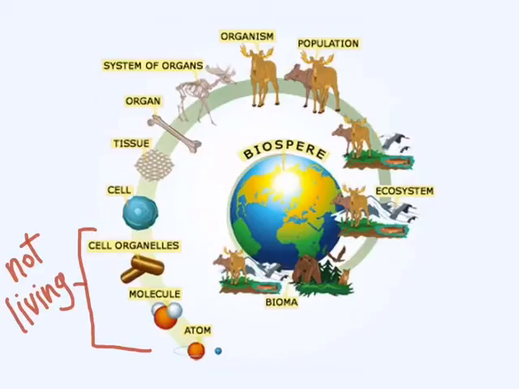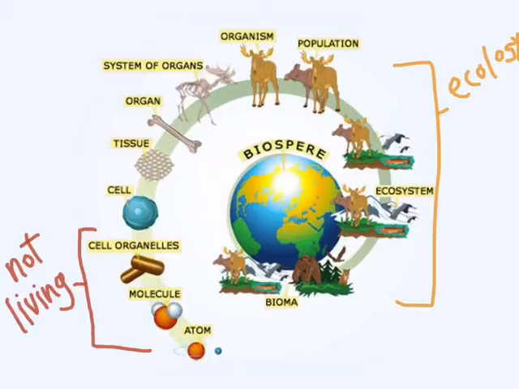A population is the same type of organism living in an area. So in this picture, it's these elk that are all living in the same place. It says ecology. And then you have a community, which includes all the living things in an area. So that would be the elk plus the birds.